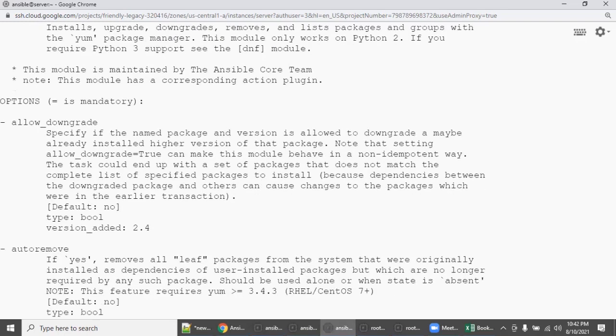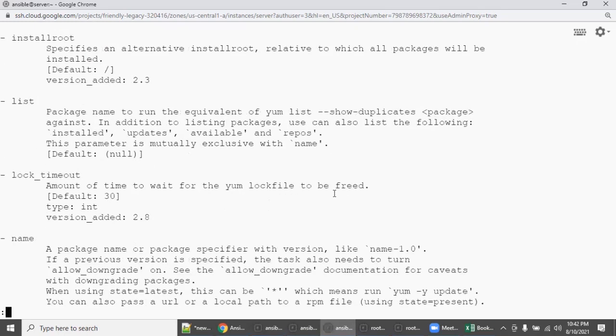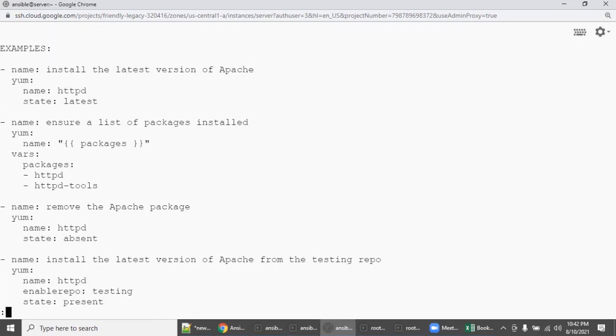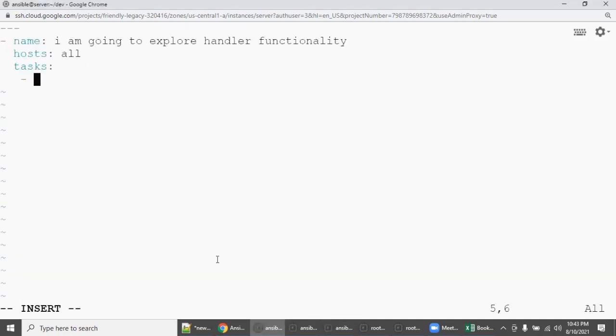install HTTPD. As I said, in the third window, ansible-doc yum module. Yum means installation. Come down, there is an example section. Remember, as I stated in the previous class also, I don't know anything, I'm a zero, so I'm going with the help. This is the example, so I'm going to type exactly the same. Say name: install HTTPD. And what is the module name?